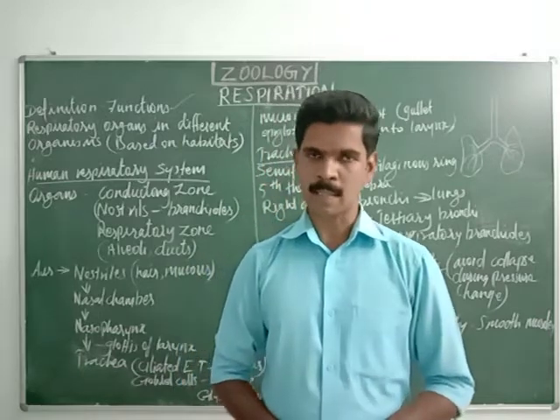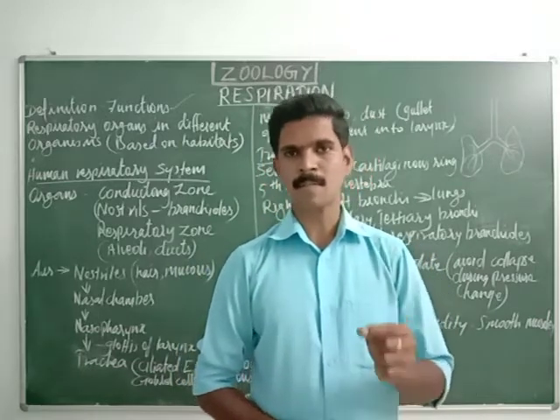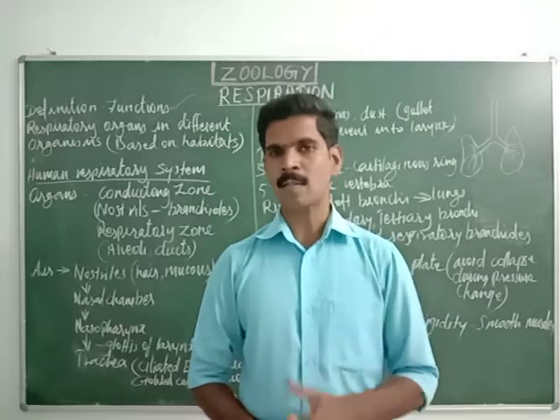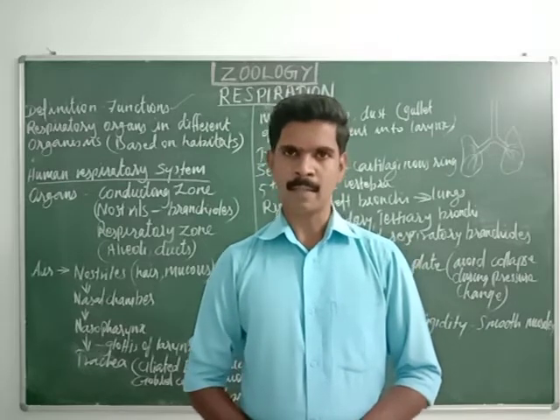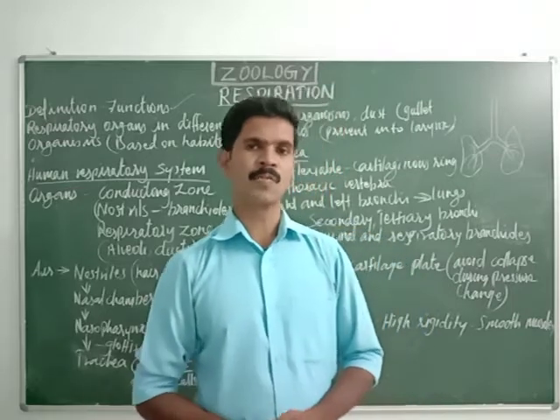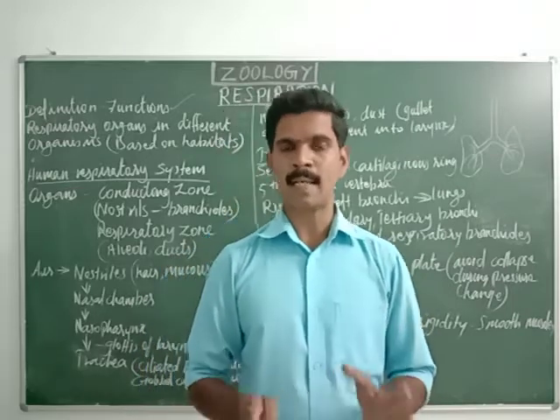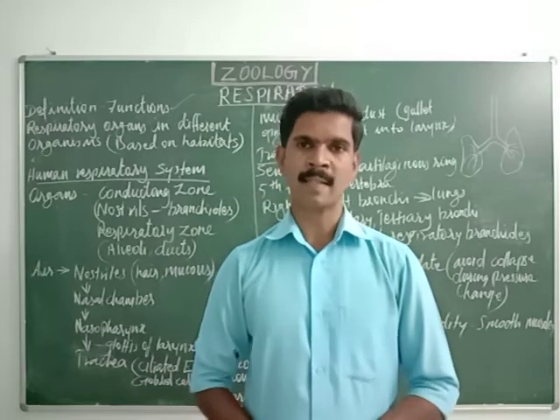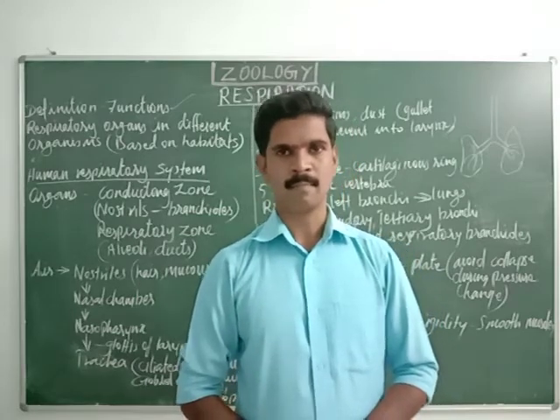The gills are the respiratory organs of aquatic organisms. Then the mammals, for example human beings. In mammals, birds, and also amphibians, well-developed lungs act as the respiratory organ.